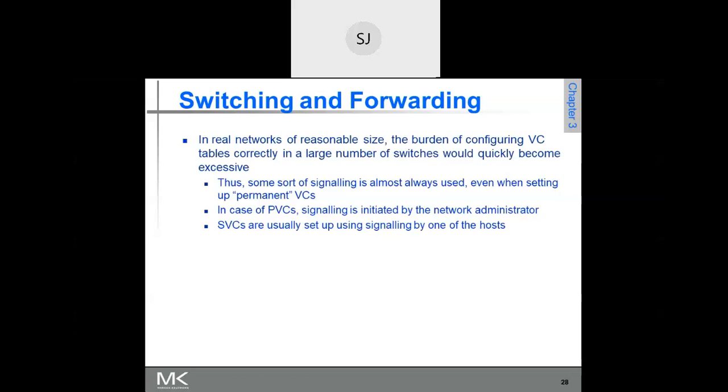One disadvantage is that whenever there is a failure of an intermediate switch or a link, the entire connection comes to a halt. Suppose you have established a connection from host A to host B using some intermediate routers. If a particular router is broken, what happens? It affects the entire session, because the connection is already established through that switch, but that switch is down now. So the impact is more in case of virtual circuit. So you need to know the difference between virtual circuit switching and datagram switching.